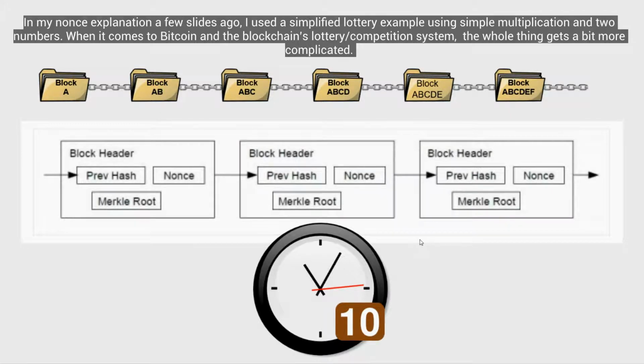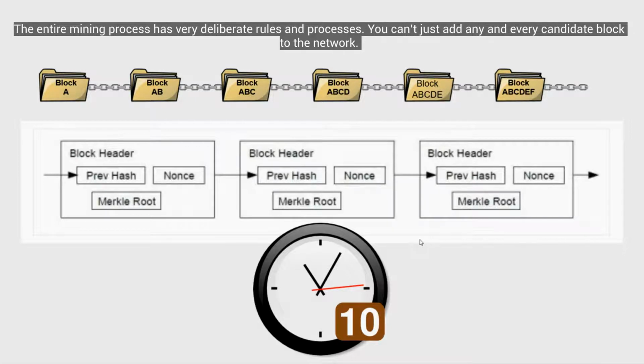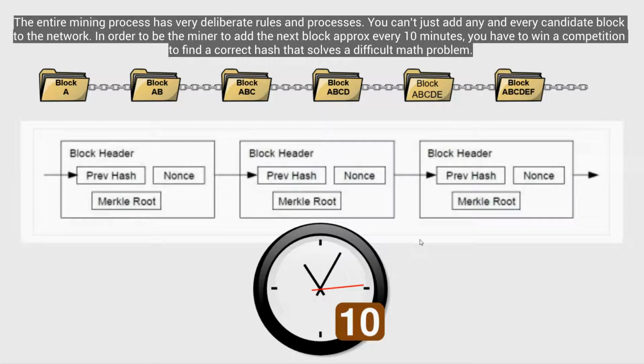In my nonce explanation a few slides ago, I used a simplified lottery example using simple multiplication and two numbers. The Bitcoin mining process is a similar lottery system, but a lot more complicated. The entire mining process has very deliberate rules and processes. You can't just add any and every candidate block to the network. In order to be the miner that adds the next block approximately every 10 minutes, you have to win a competition to find a correct hash that solves a difficult math problem.